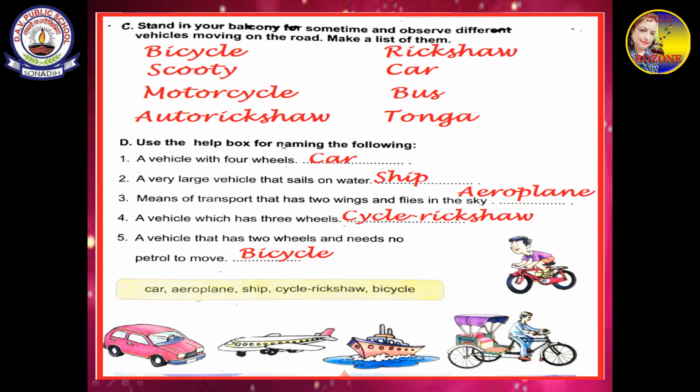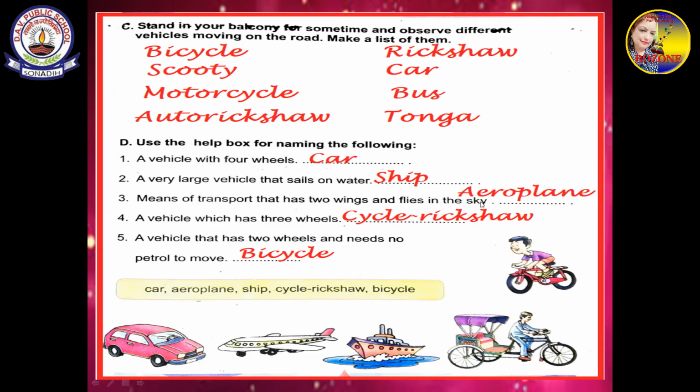Use the help box for naming the following. This is the help box given below. From here, you have to fill in the correct answer. Number one, a vehicle with four wheels: car. Number two, a very large vehicle that sails on water: ship. Number three, a means of transport that has two wings.